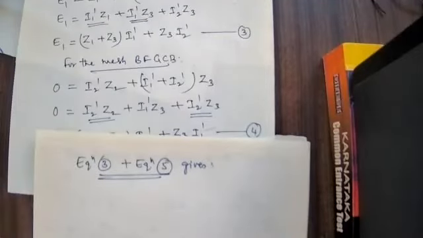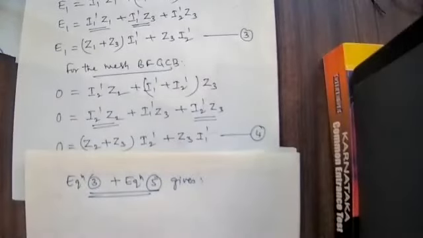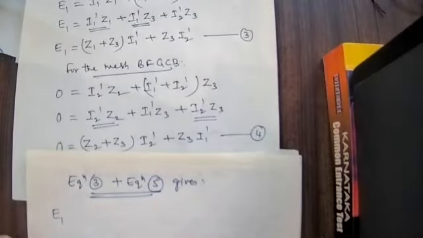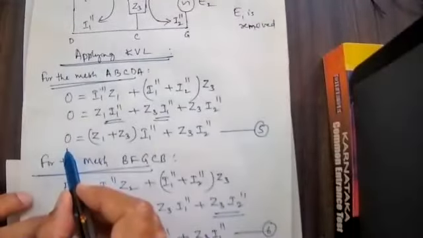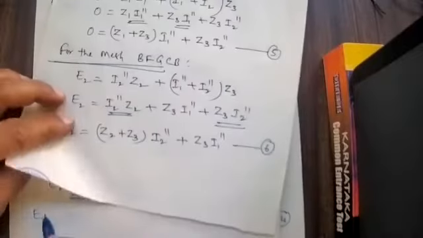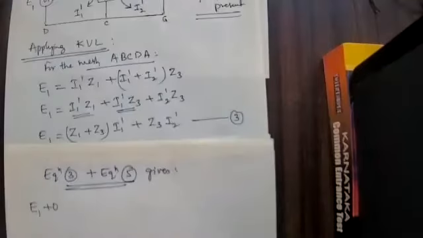Equation number 3, left hand side E1. Equation number 5, left hand side it is 0. Okay, E1 plus 0.